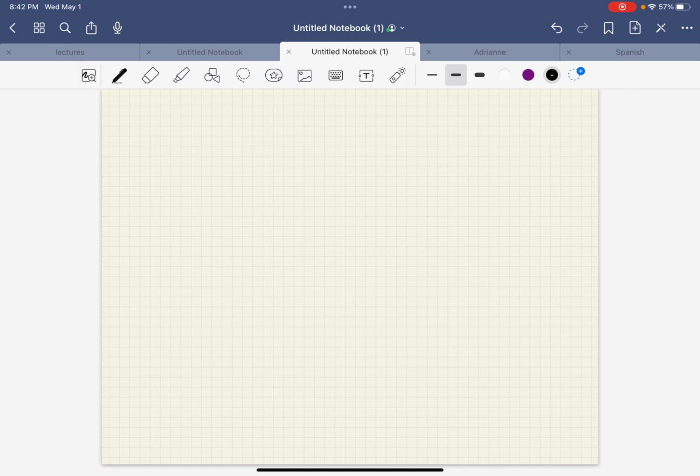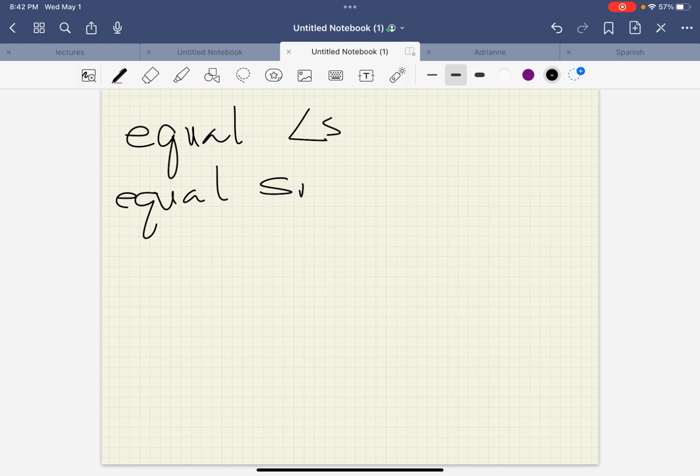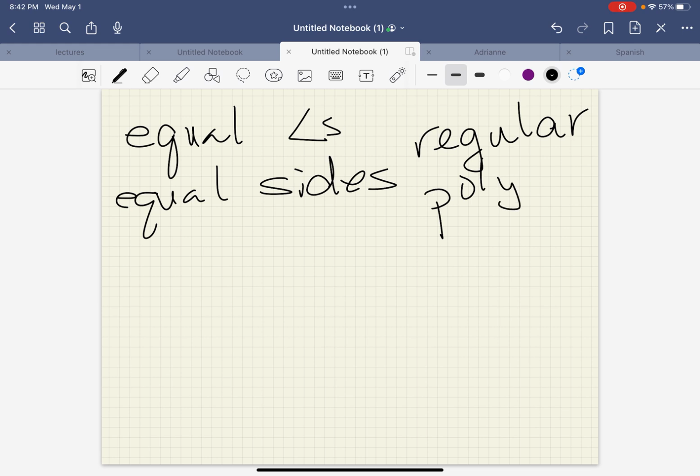So on the top of that other page, it lists all the different ways that you could name that octagon. A lot. Okay? Now, if all of the angles in a convex polygon and all of the sides are equal, so equal angles and equal sides, it's called a regular polygon. Okay? So if it says it's a regular polygon, then you know it has equal sides and equal angles.